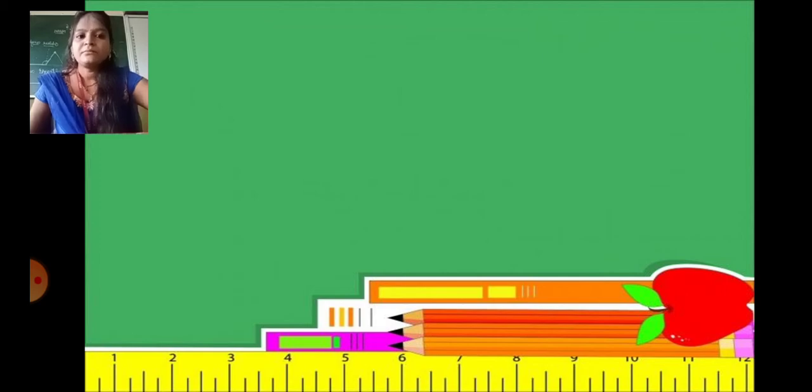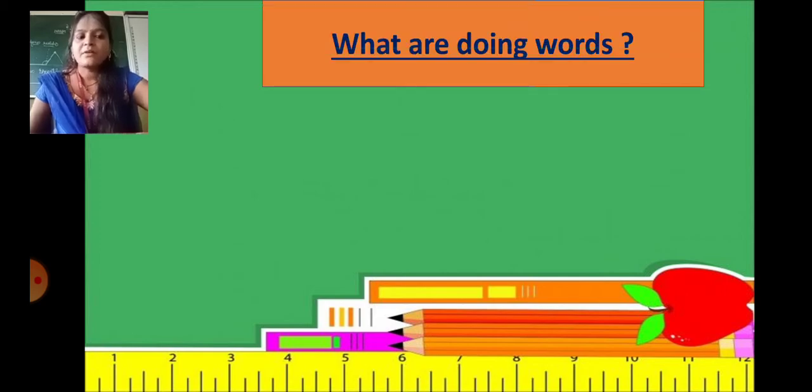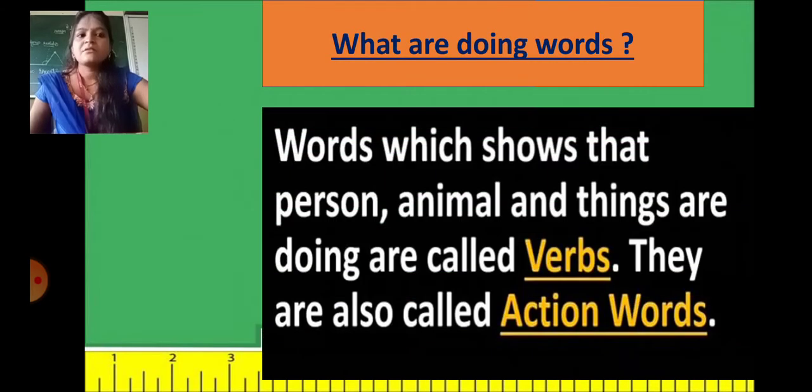Now, what are doing words? The words which show what persons, animals and things are doing are called verbs. They are also called action verbs, means doing verbs. So students, it is simple: the words which show the activity are called doing words.